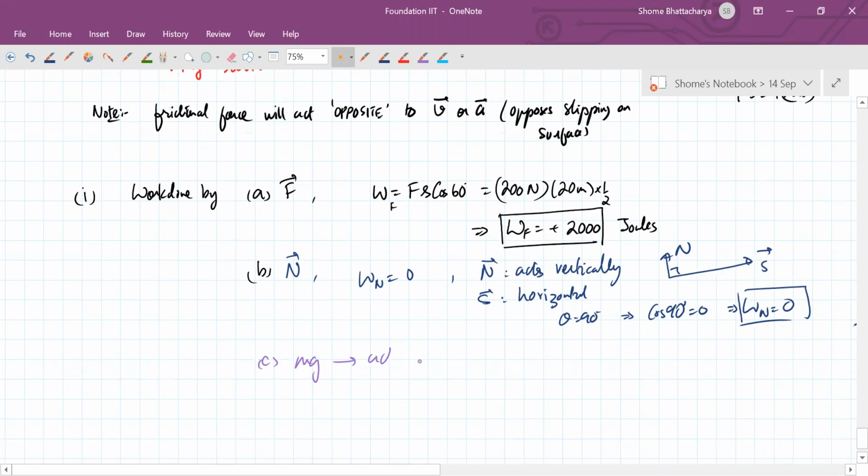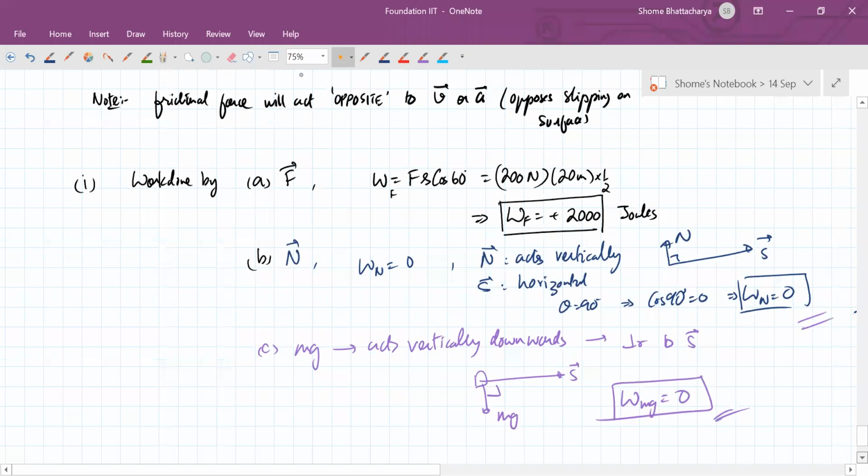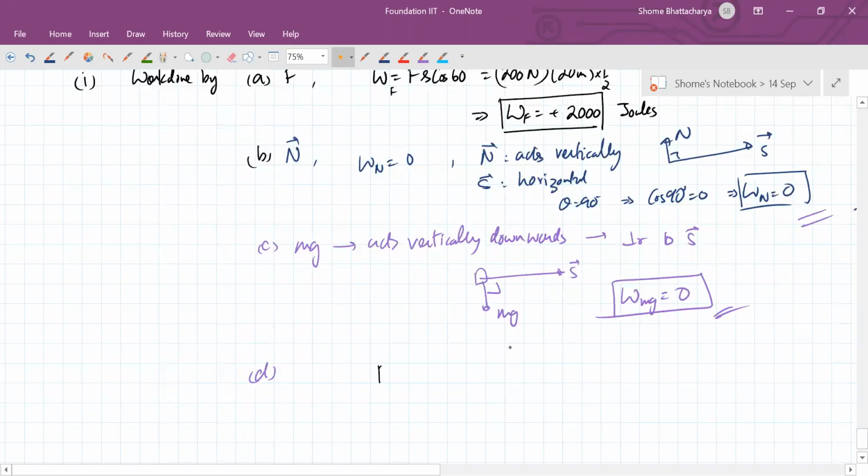mg acts vertically downwards. So it is perpendicular to the displacement. As the body is moving, the weight is acting like this. So work done by mg will also be 0. So these two, normal reaction and weight, are doing zero work here. Whereas if you look at friction, the friction story is different and more interesting.